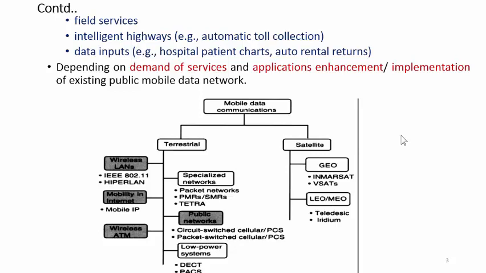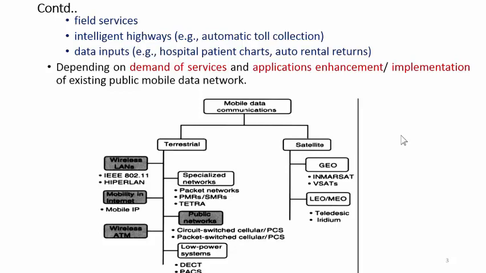Then public networks. In this public network you will find the traditional circuit switched cellular network with PCS, that is personal communication system, and digital public network, that is packet switched cellular network, again with PCS. One more category is low power system, that is DECT and PACS.